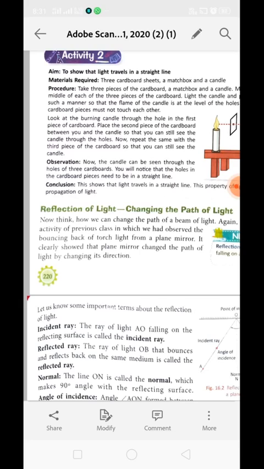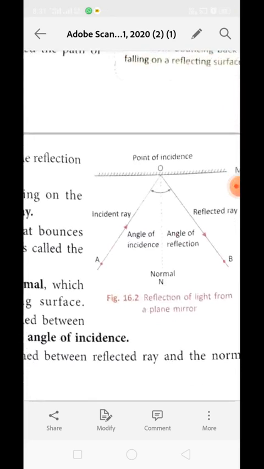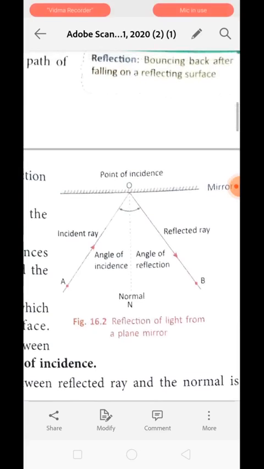Maybe you can recall the previous class activity where we focused the light rays coming out from the torch on a mirror, where they got bounced back. Okay, this is the way the light changes its direction. So over here, to understand some important terms related to reflection of light, we can discuss these following points: incident ray, reflected ray, normal, angle of incidence, angle of reflection, and point of incidence.